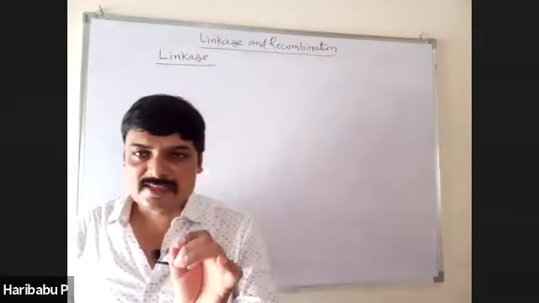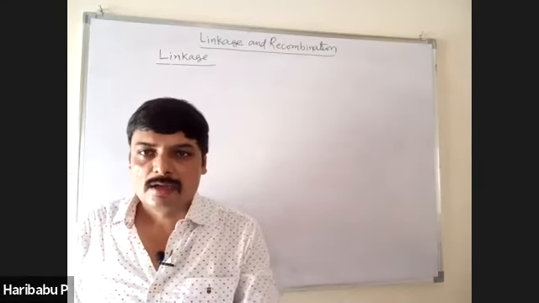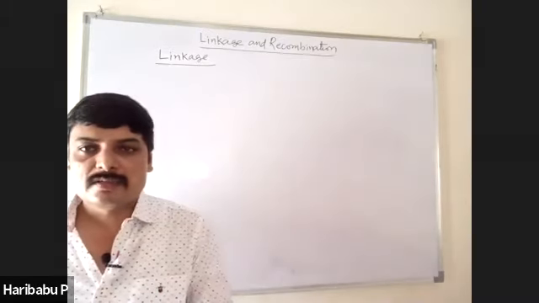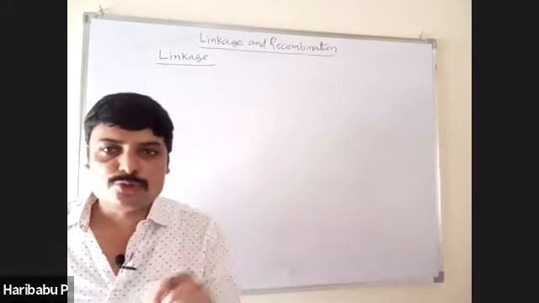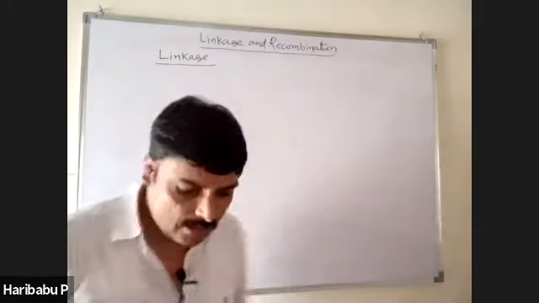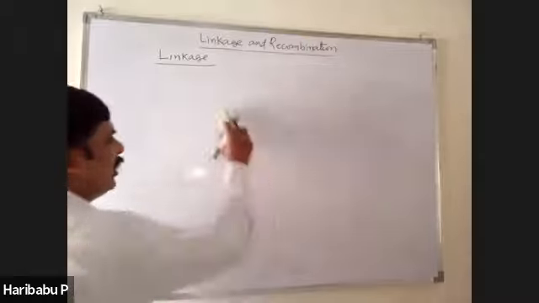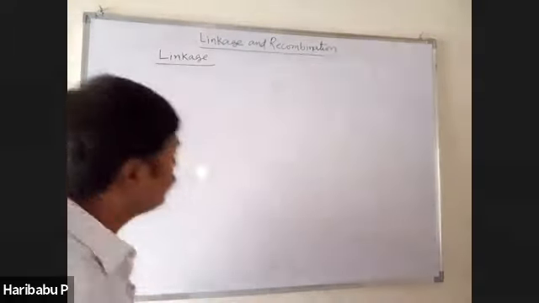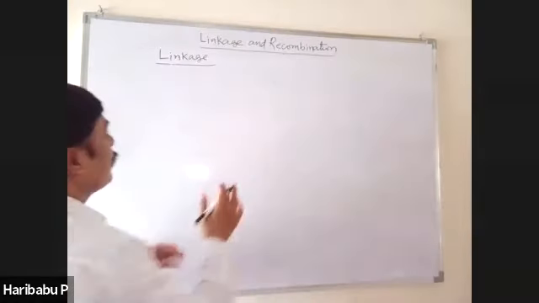Linkage is an exception to independent assortment. That means linked genes do not show independent assortment. Let us see what are linked genes and what are unlinked genes. And before that, one point I will tell you.